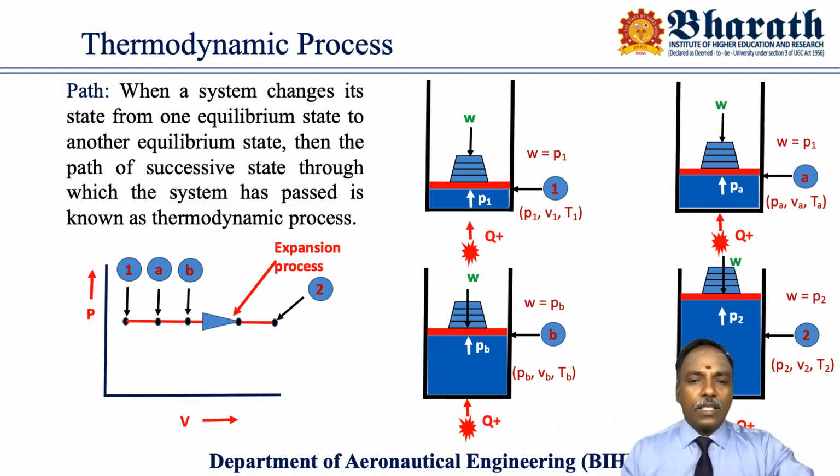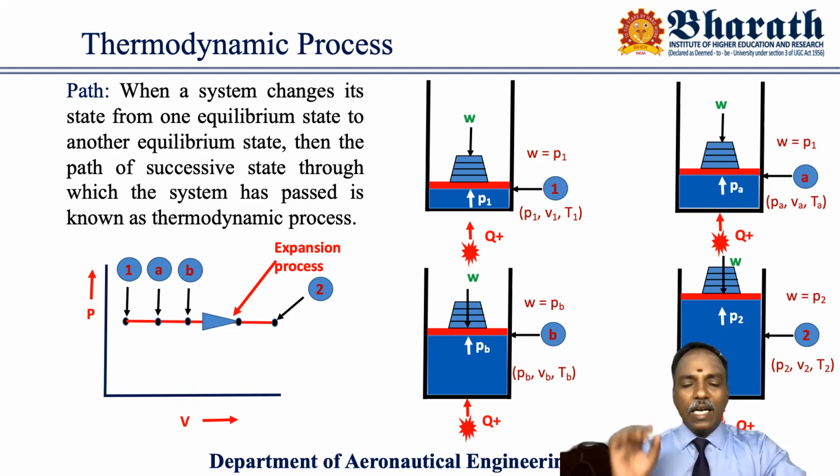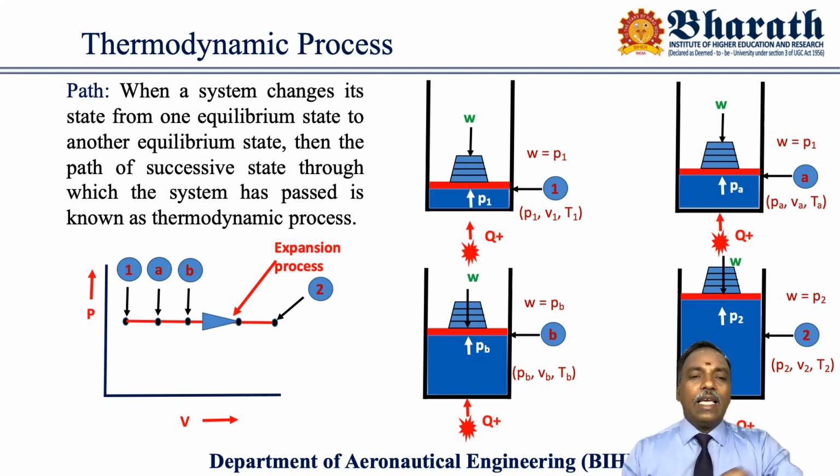So you can look at it that my intention is to maintain the pressure constant, but to maintain the pressure, some variable has to be compromised. That is volume. You can look at the figure, volume is increasing. So at constant pressure, volume is increasing. You see the arrow direction, the system is moving in that direction only. Each state is also mentioned as 1, A, B, C, etc. So here it is the expansion process. Actually, it is a constant pressure expansion process.